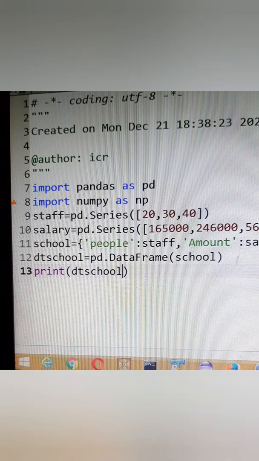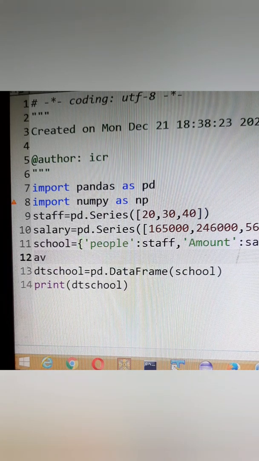For this we'll be creating, suppose we are writing AVG is equal to salary upon staff. So both the Panda series will be divided accordingly, and you will get the output in average as a new Panda series. And then we will be creating this dictionary school. First of all, let me keep it at the top of it.